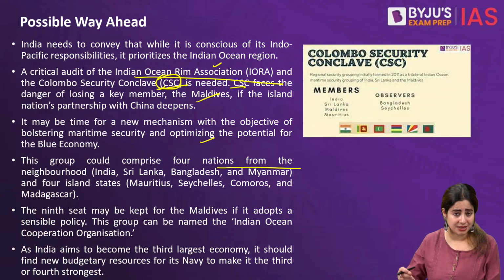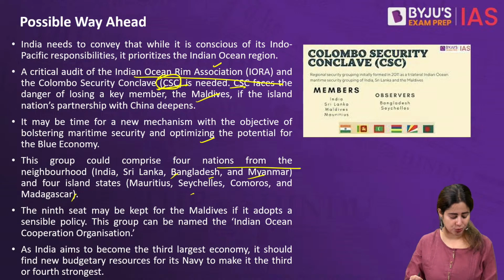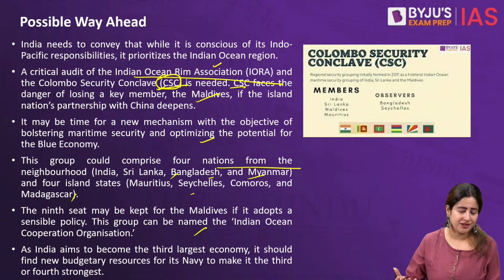Again, we need to think about a new group, possibly, which should comprise four nations from India's neighborhood, including India, Sri Lanka, Bangladesh, Myanmar, and four islands, including Mauritius, Seychelles, Comoros, and Madagascar. Probably these could also geographically secure the area and provide some defense mechanism against China's hegemonic claims. Also, Maldives should be given an option to become a part of this new group, and yet if it continues its pro-China stand, then it had better be left behind.